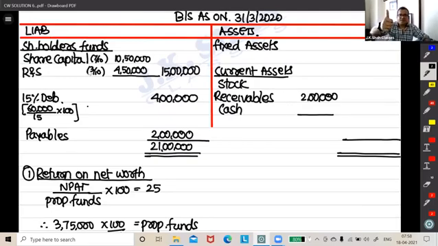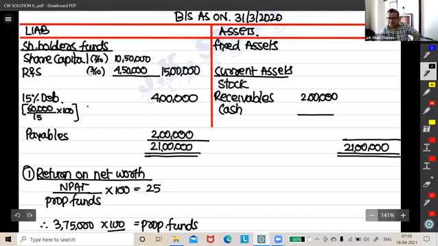Guys, the liability side is clear to everyone. Now, as usual, get this 21 lakh here as the balance sheet total. Correct?